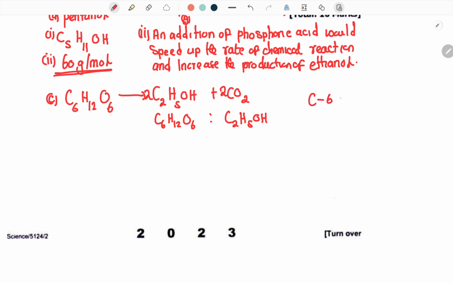So let's start with glucose. It's going to be 6 multiplied by 12. Let me just punch this on the calculator. Then hydrogen, we are going to have 1 multiplied by 12, which is 12.